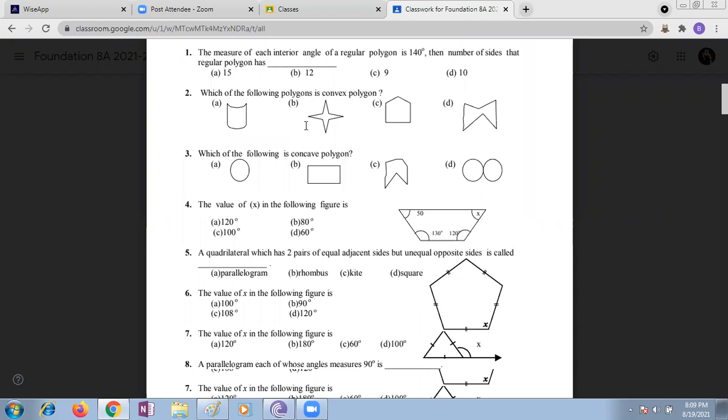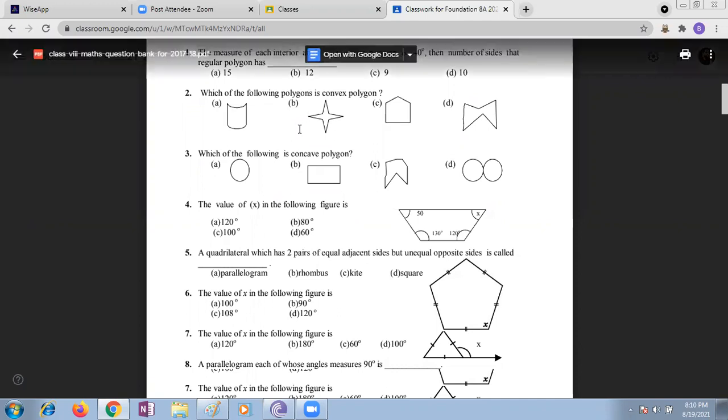Which of the following polygons is a convex polygon? Convex means diagonals are interior. First one is not a polygon. Second one, maybe it's not convex. Is the second one convex, children? Is the second one convex or concave? Convex. Ma'am, it's convex only. Next, third one, convex. Which of the following polygons is a convex polygon? Is this last option D convex or concave?